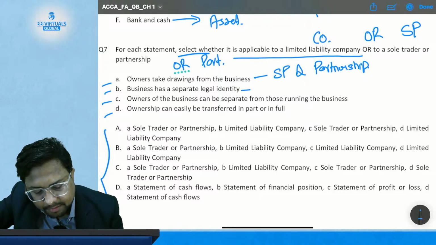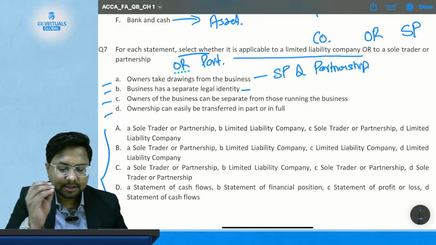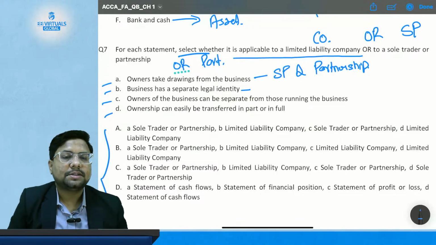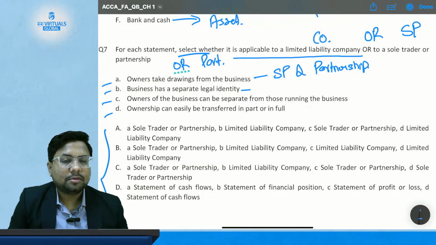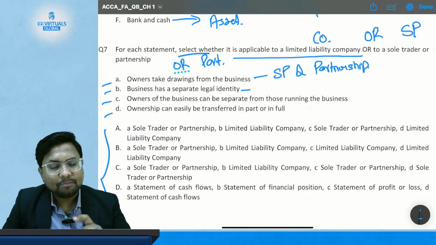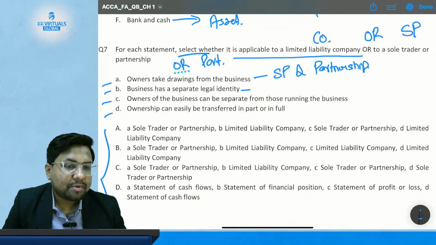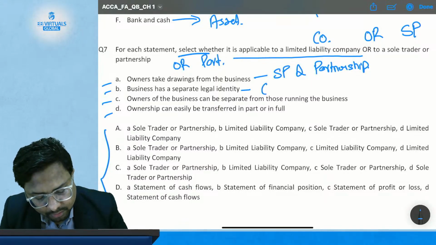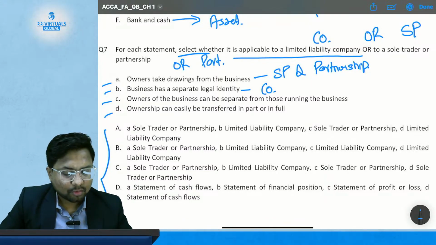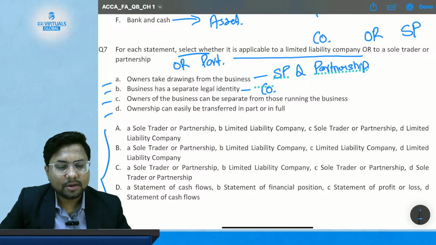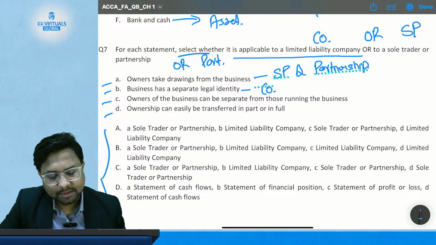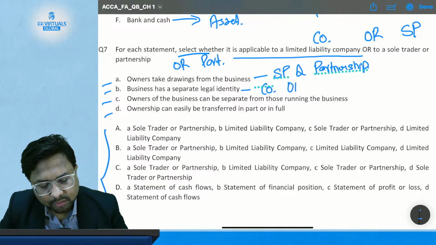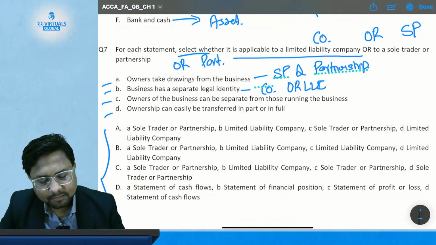Then statement B, business has a separate legal entity. Sole proprietor is not separate from its owner. Partnership is also not separate from its owner. Only company form of a business has a separate legal entity. So it is going to be applicable to company only. Okay, so statement B is regarding the companies, or you can say LLC, limited liability company.